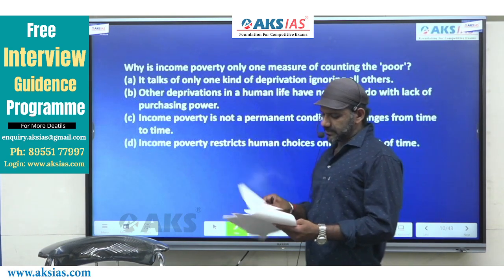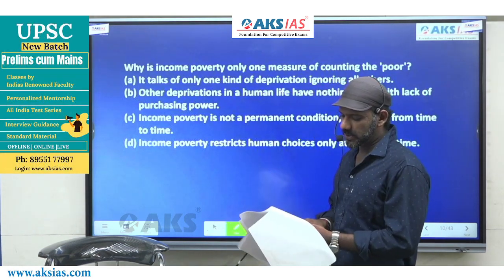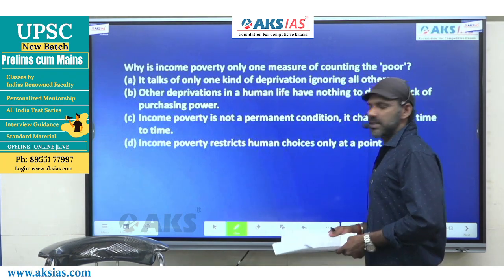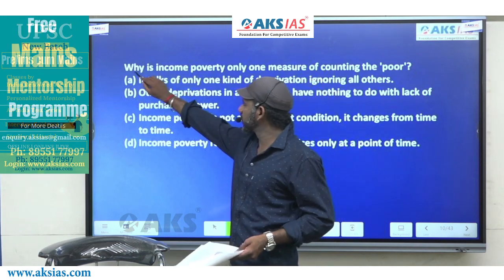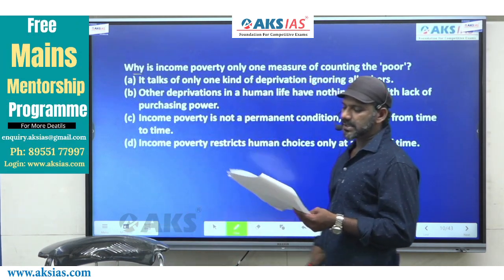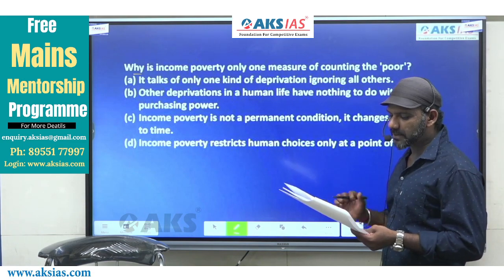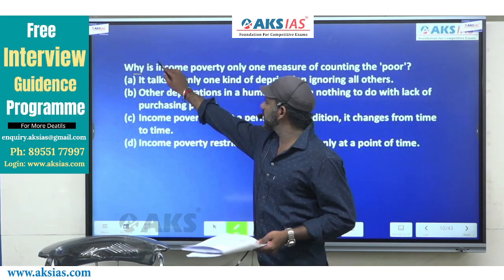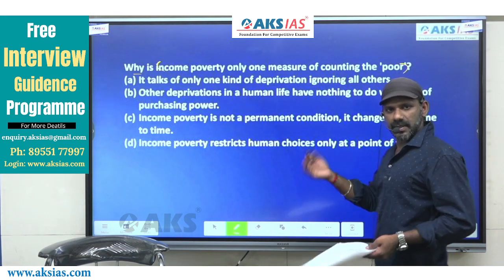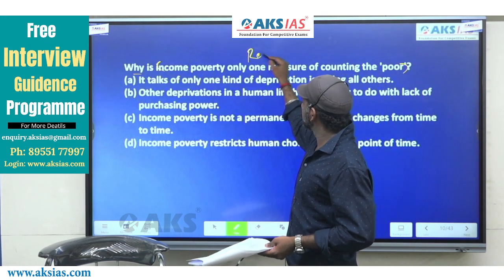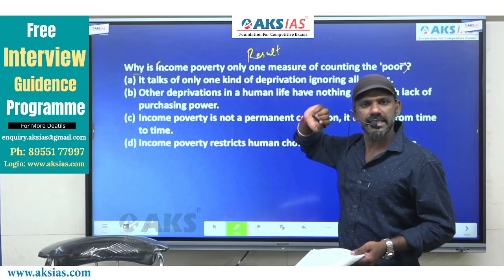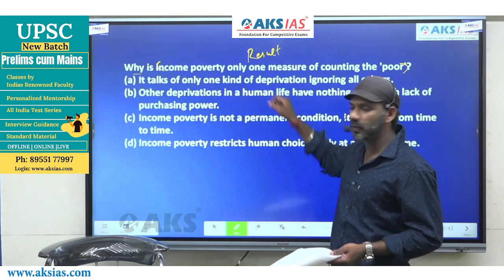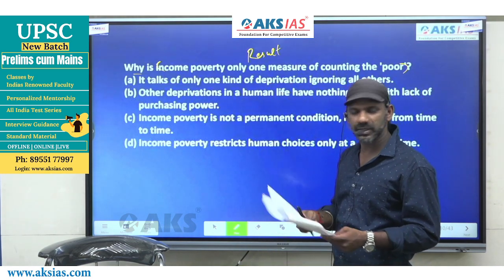I'll read the question. This question too starts with why. No change in the type, no change in the way of approach as well. Why is income poverty only one measure of counting the poor? This is a statement given in the question. As I have already told you, this is the result as per the question. So why is income poverty only one measure of counting the poor is what we have to find out.